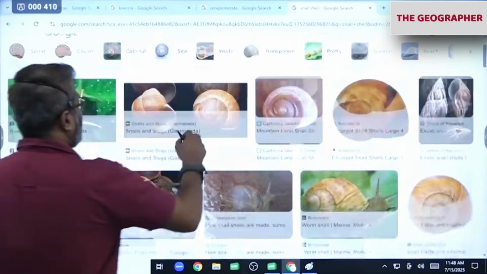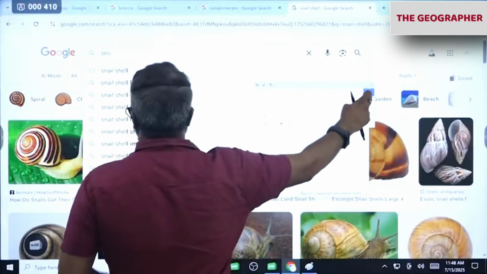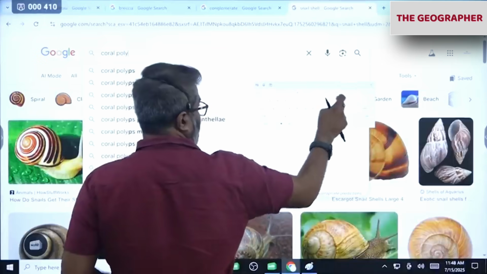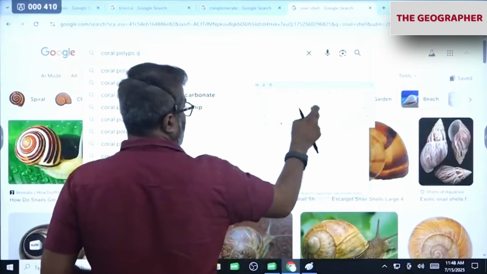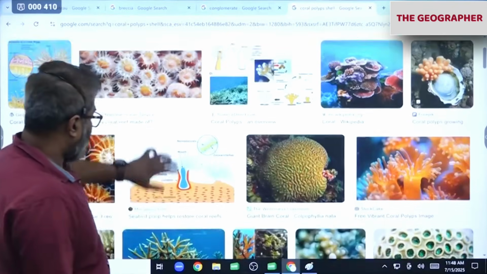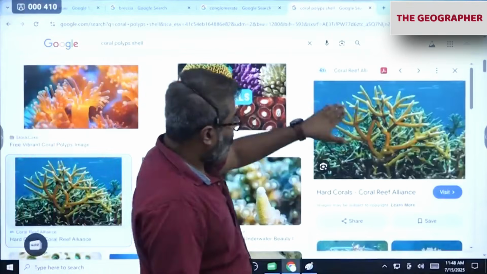Even coral polyps secrete shell. The word coral itself means limestone they secrete. See, this is all limestone secretion.